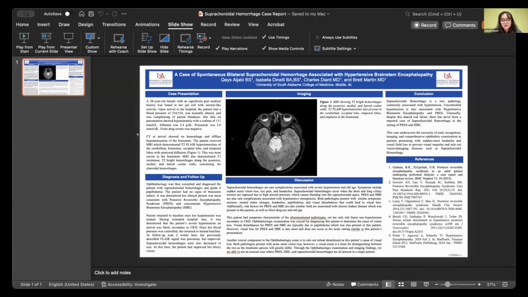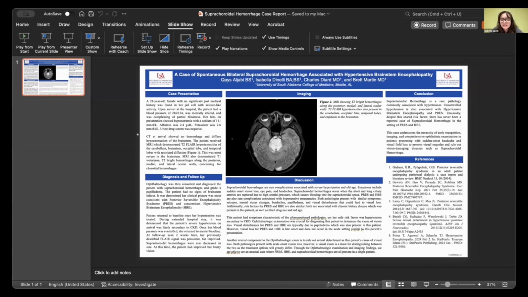PRES, posterior reversible encephalopathy syndrome, is thought to result from failure of cerebral autoregulation in response to acute hypertension. This leads to endothelial dysfunction, which can cause vasogenic edema, particularly in the posterior aspects of the brain. Clinically it presents as seizures, headaches, visual disturbances, altered mentation, and focal neurologic deficits. These are all things that our patient was exhibiting. For treatment of PRES, all you really have to do is manage the blood pressure and address whatever underlying inciting cause was present.